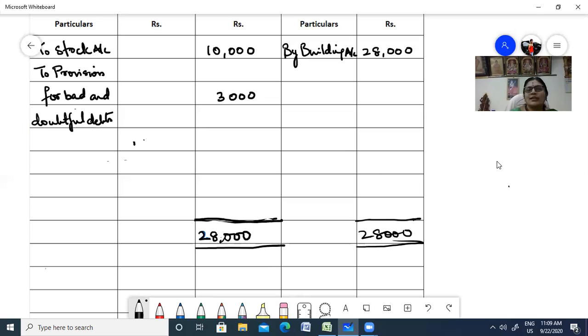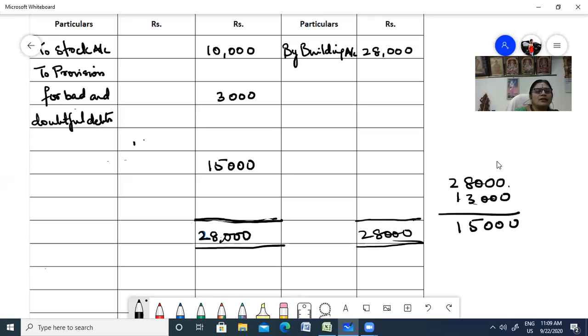Let us bring the balance. 28 minus 13,000, so that will be 15,000. Right? 15,000 is your revaluation profit. So to profit on revaluation.